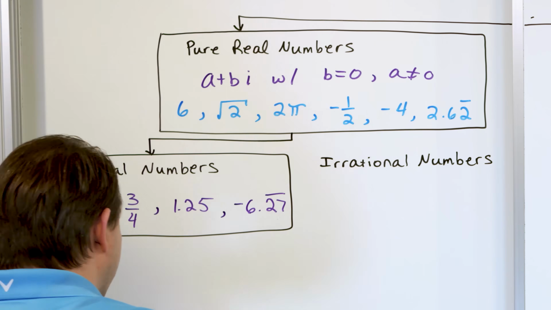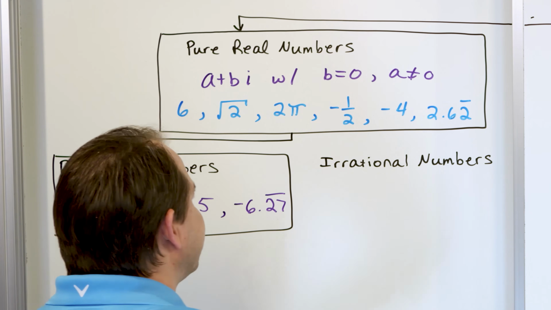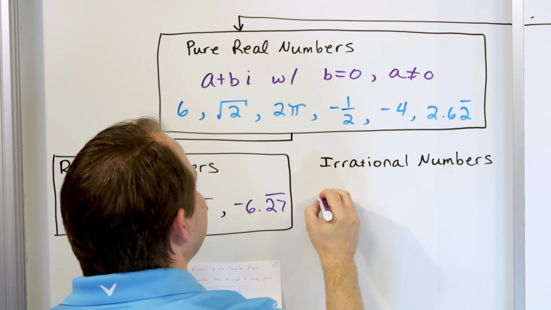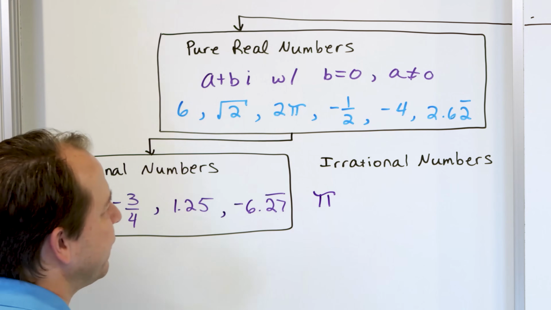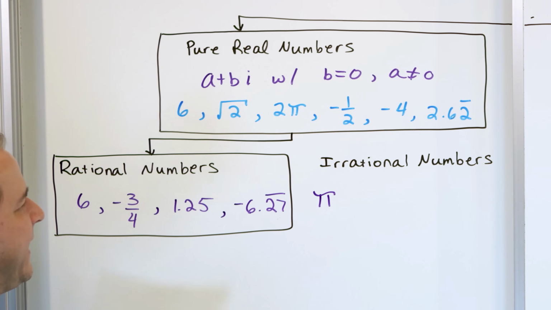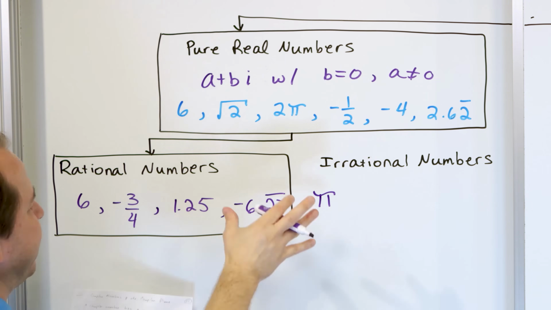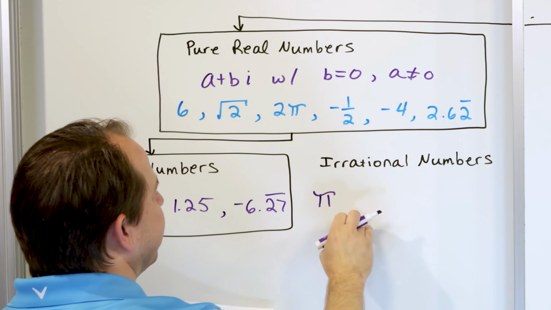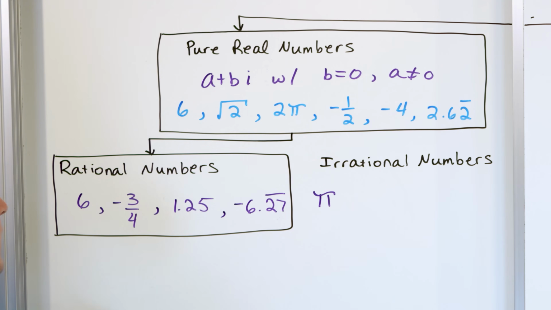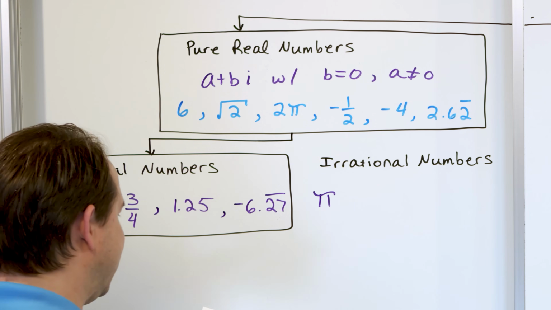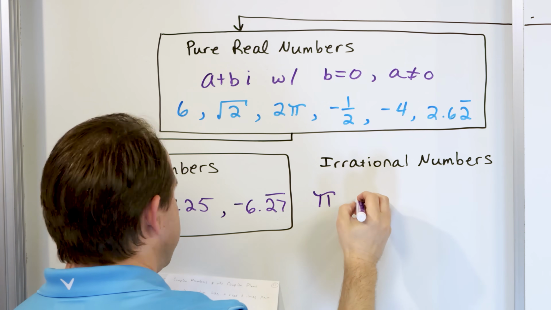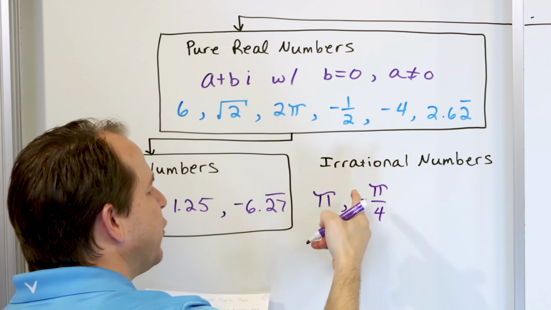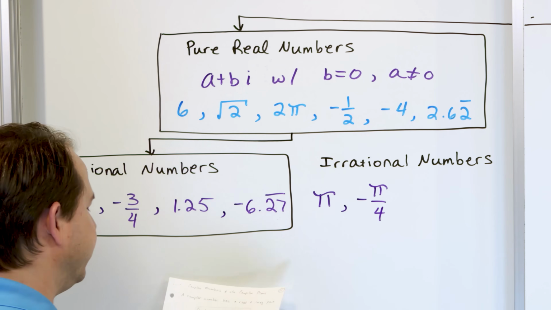And I know that you know what these are. We've talked about them before. They're the very special numbers that cannot be written as a fraction, right? So those are numbers like pi. No matter what anyone has ever told you, you cannot write pi as a fraction. And when I say written as a fraction, I mean written as a ratio of whole numbers, like 3 and 4 and those kinds of numbers. That's what I mean. All right? The number -pi/4. Pi itself is irrational, so of course pi/4 is also irrational.